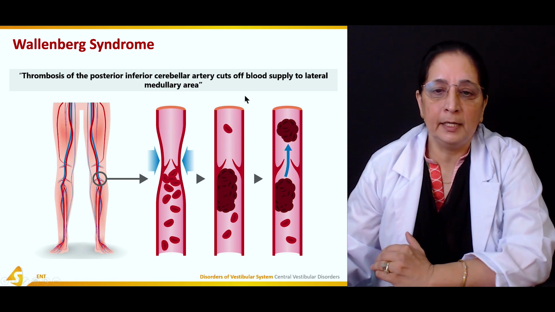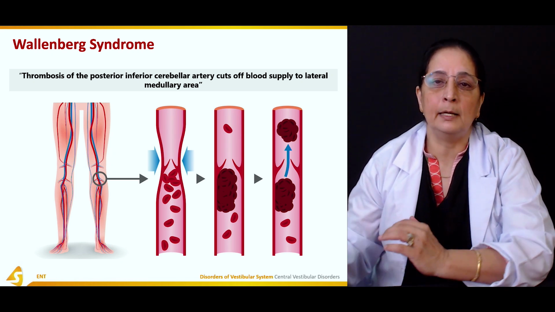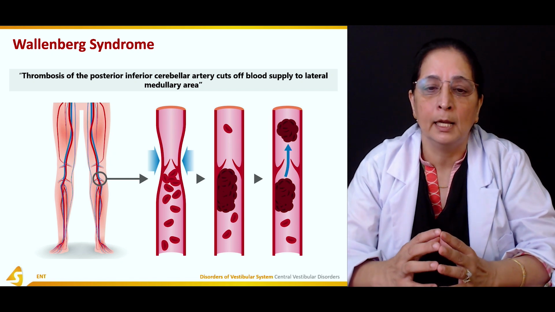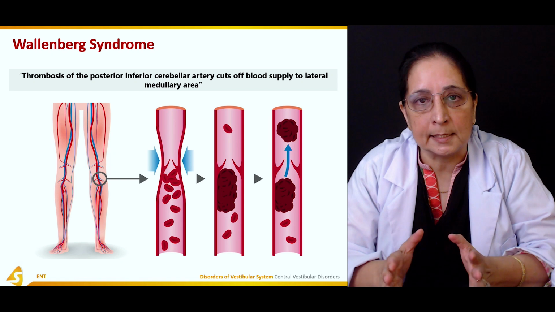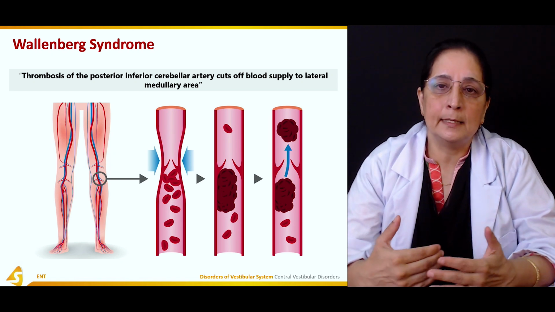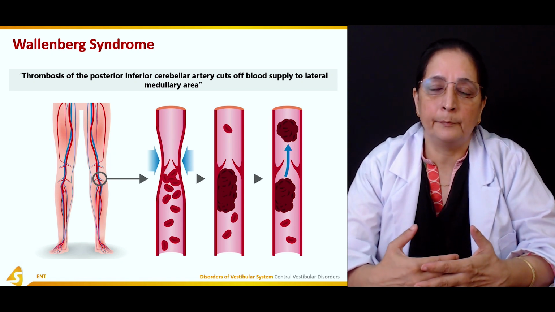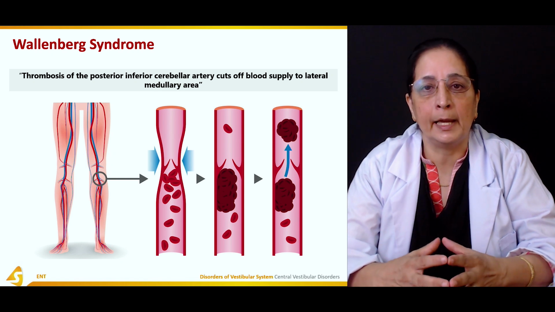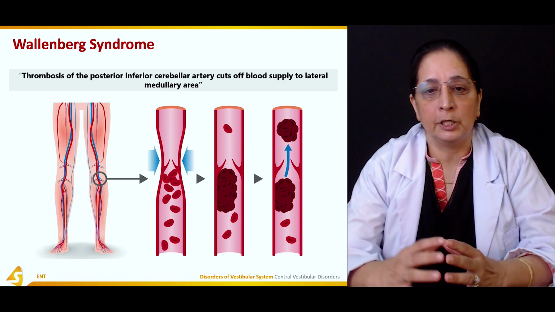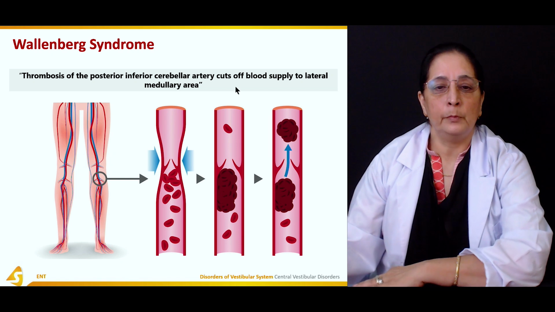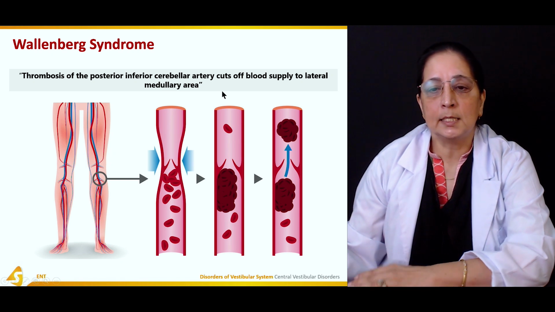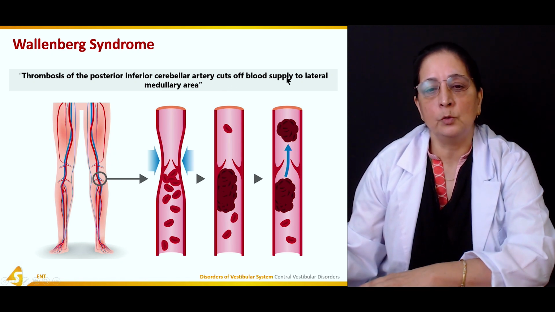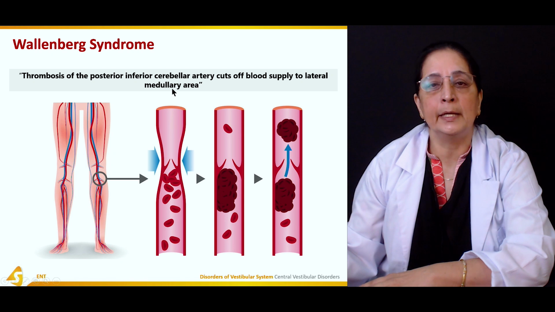The cerebellum is the part in the brain that plays a very important role in the balance. Problems in the cerebellum cause problems in the positioning and the balance of the patient. So this thrombosis of the posterior inferior cerebellar artery cuts off the blood supply to the lateral medullary area.